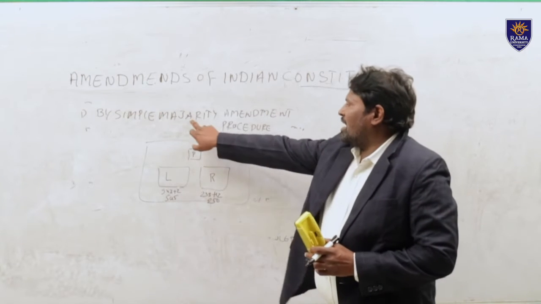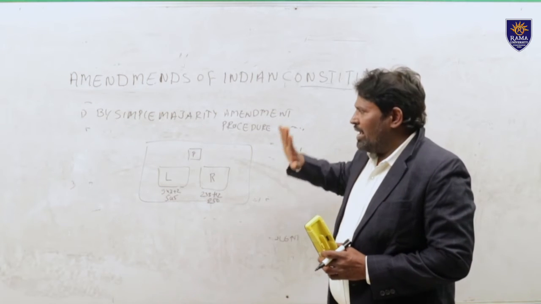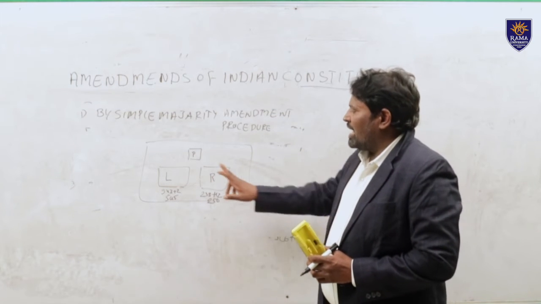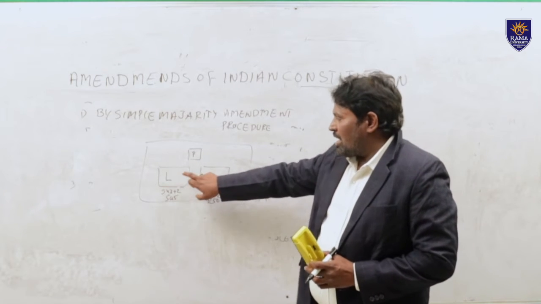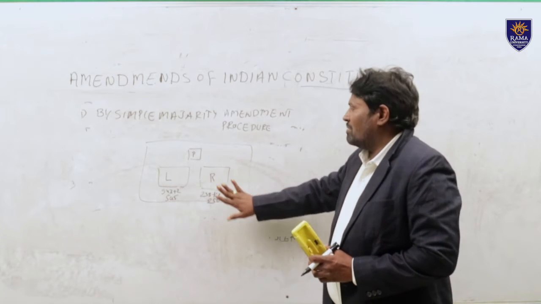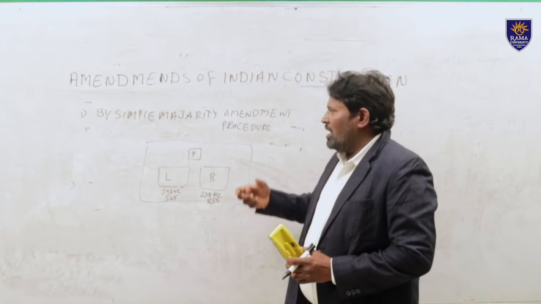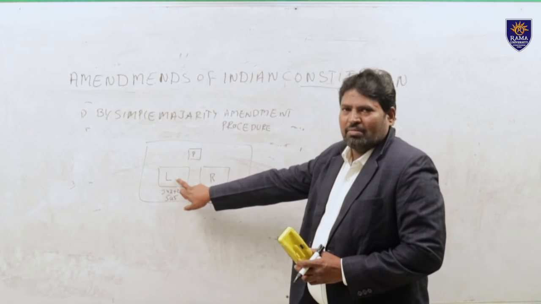Simple majority amendment means any constitutional bill introduced in either the Lok Sabha or the Rajya Sabha must be passed by that house by a simple majority. Suppose a constitutional amendment bill is introduced in the Lok Sabha.